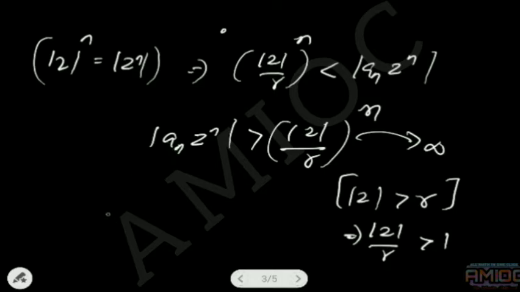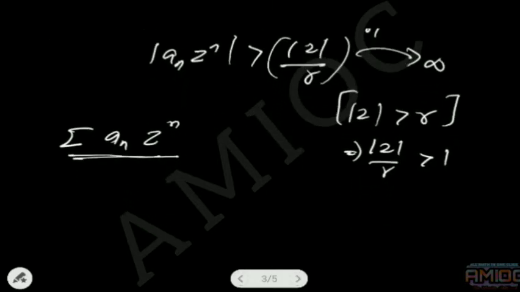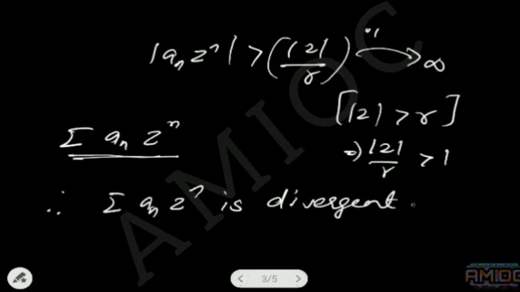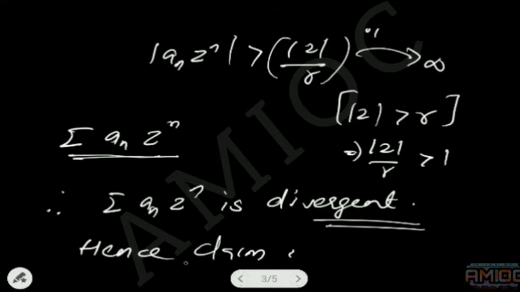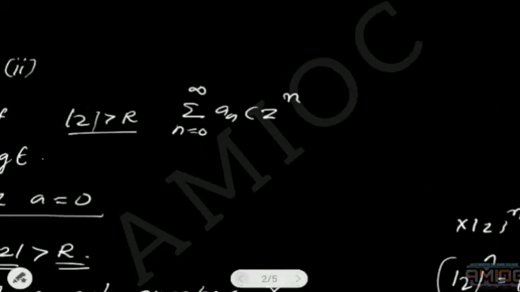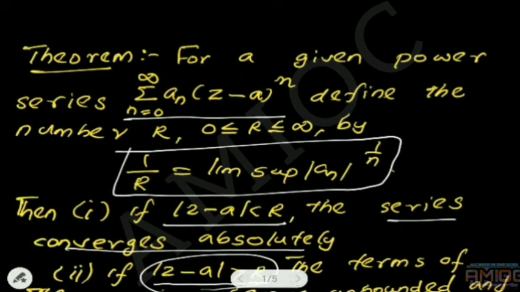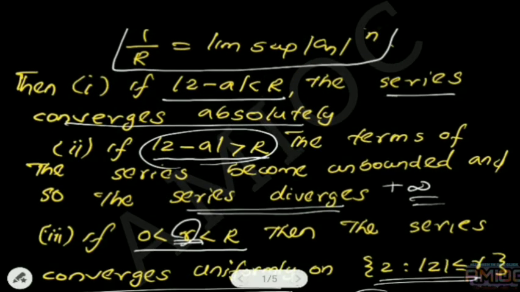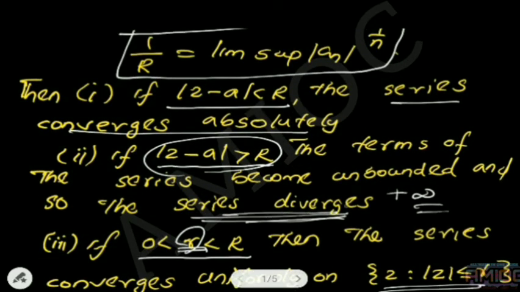That means the terms of the series summation a_n z^n are unbounded and hence the series diverges. Therefore the summation a_n z^n is divergent, hence the claim. Therefore, we proved the second part, that is, if |z| is greater than R, the terms of the series become unbounded and the series diverges.